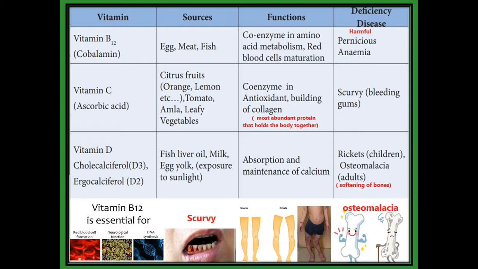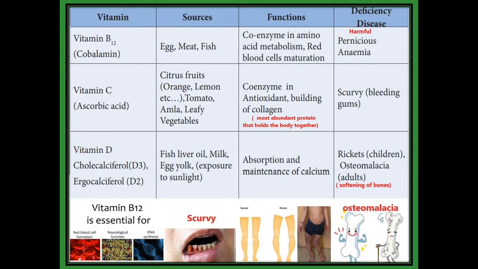The next one, vitamin C. Usually we get vitamin C from citrus fruits. The chemical name of vitamin C is ascorbic acid. Sources are citrus fruits, that is orange, lemon, etc., and also tomato, amla, leafy vegetables. From that we get vitamin C. The function of vitamin C is as a coenzyme, as an antioxidant, and in building collagen. What is collagen? It is the most abundant protein. It holds the body together. That is called collagen. The deficiency disease of vitamin C is scurvy. What is scurvy? See the picture. It is bleeding in gums.